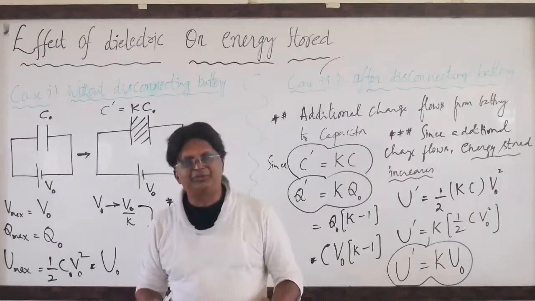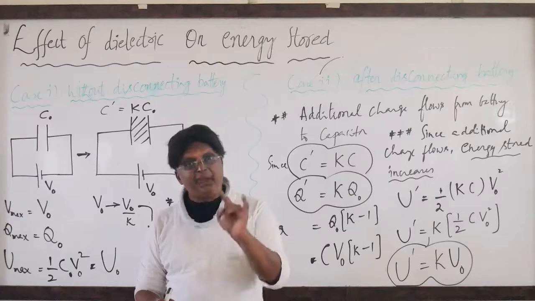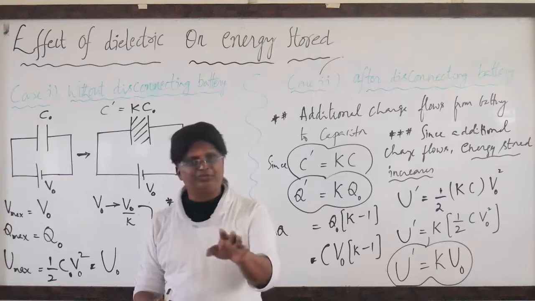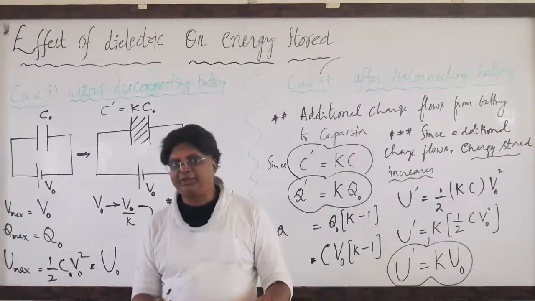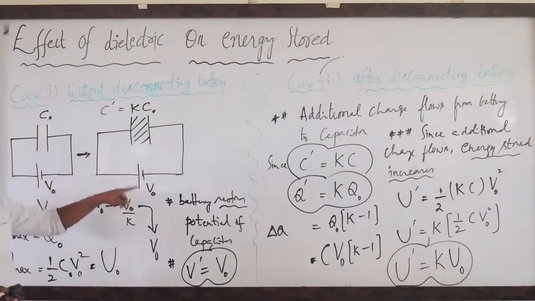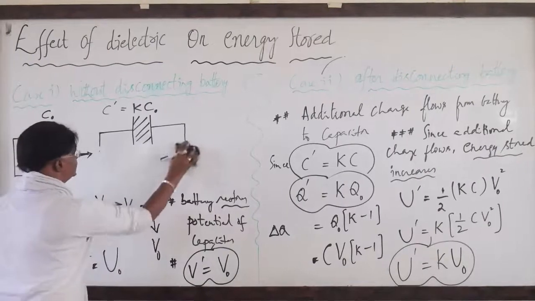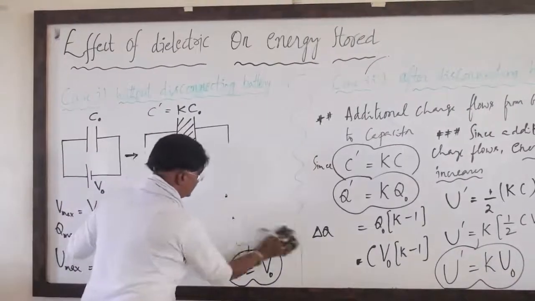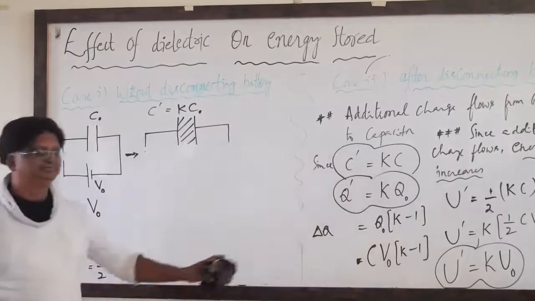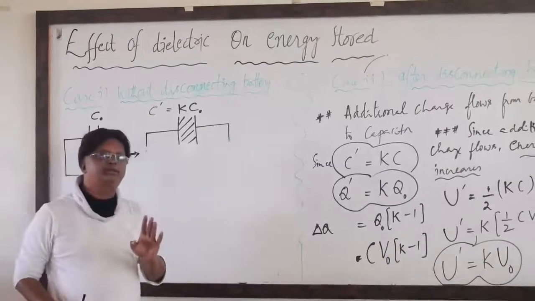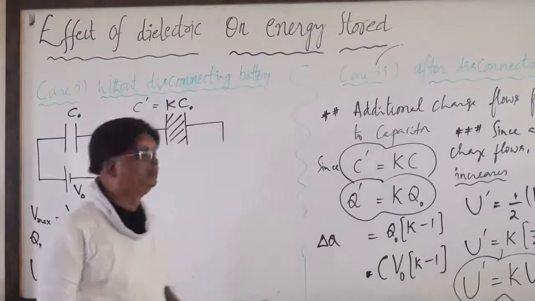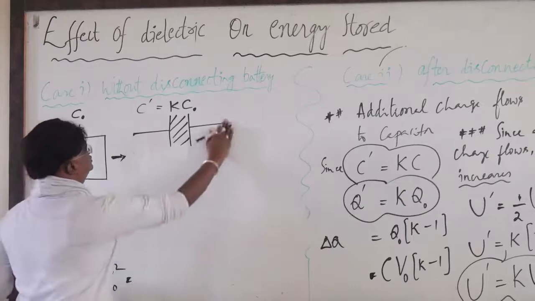Now immediately you will come to the point, what if the battery is disconnected, then the dielectric is introduced? Interesting, and most of the things ನೀವೇ ಬರೀಬಹುದು. ಬರೀತೀರಾ, ನಾನು ಹೇಳಬೇಕಾ? See earlier we have shown this is without disconnecting ಅಂದಿದ್ದೀವಿ. ಇವಾಗ ನಾವೇನು ಮಾಡಿದ್ದೀವಿ, ಬ್ಯಾಟರಿ ಡಿಸ್ಕನೆಕ್ಟ್ ಮಾಡಿಬಿಟ್ಟಿದ್ದೀವಿ, and then this filling of dielectric, ಇಲ್ಲೇನಾಗುತ್ತೆ ಹೇಳಿ? No battery ಅಂದ್ರೆ ಅರ್ಥ ಏನು? No charging agent, ಯಾರು ಚಾರ್ಜಿಂಗ್ ಮಾಡೋರು ಇಲ್ಲ ಅಂತ ಮಾತಾಡಿದ್ವಿ. Therefore what happens ನೋಡಿ.